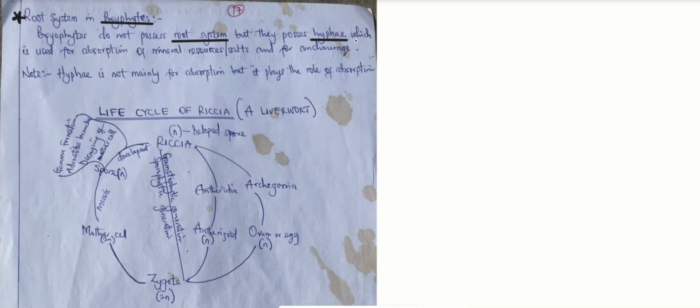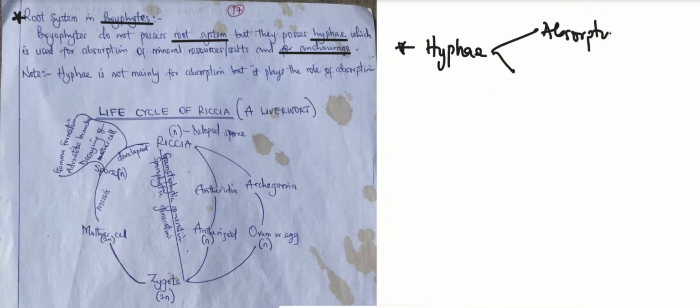But they possess a structure that looks like a root system. That structure is called hyphae, and this hyphae helps them in the absorption of mineral resources or mineral salts. Another thing they use the hyphae for is anchorage, which means that they use it to get hold on something firmly. So in a word, in the place of the root system, they possess hyphae. This hyphae can either be used to get mineral resources, that's absorption, or it is used for anchorage.